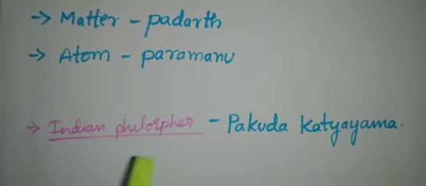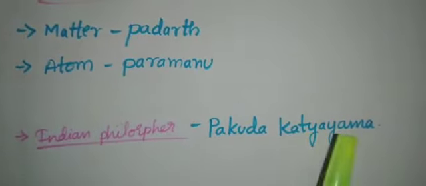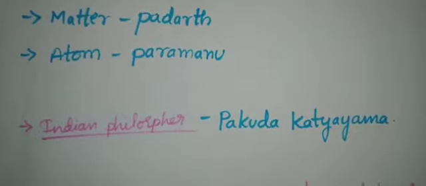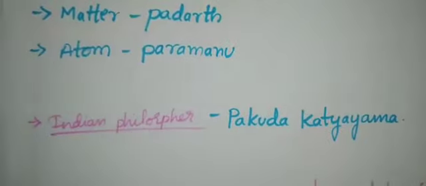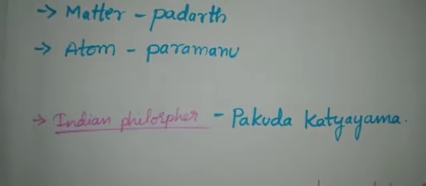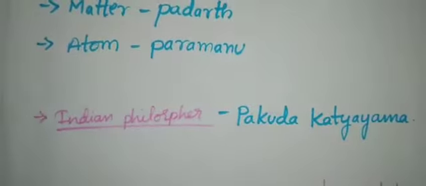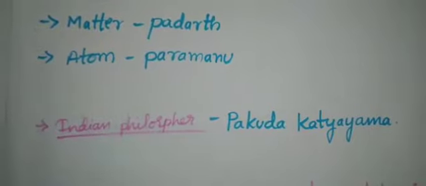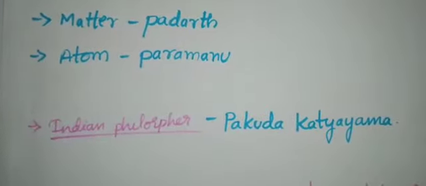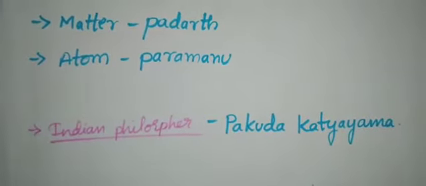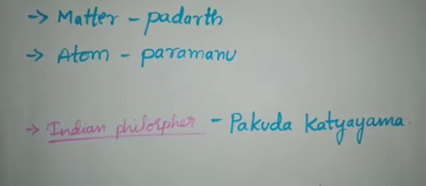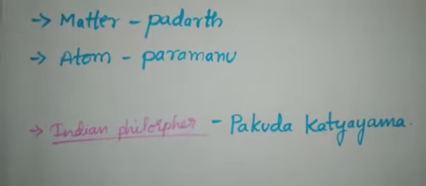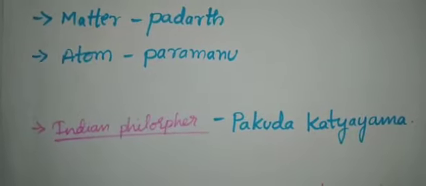Another Indian philosopher, Pakudha Katyayana, also an Indian philosopher. He elaborated this doctrine and said that these particles normally exist in a combined form. Combined form means, as I told about molecules, element and element will combine to form one substance. He explained that the particles normally exist in a combined form, which gives us various forms of matter.